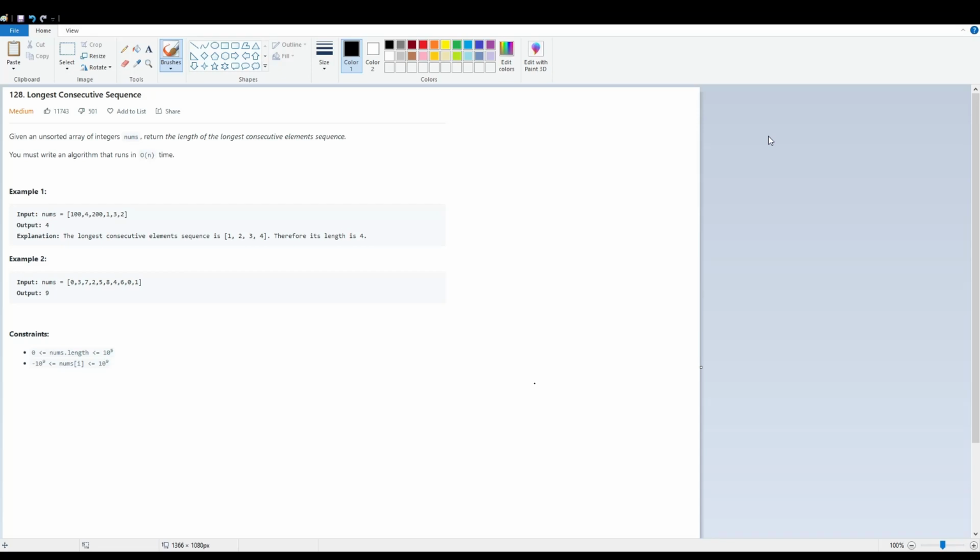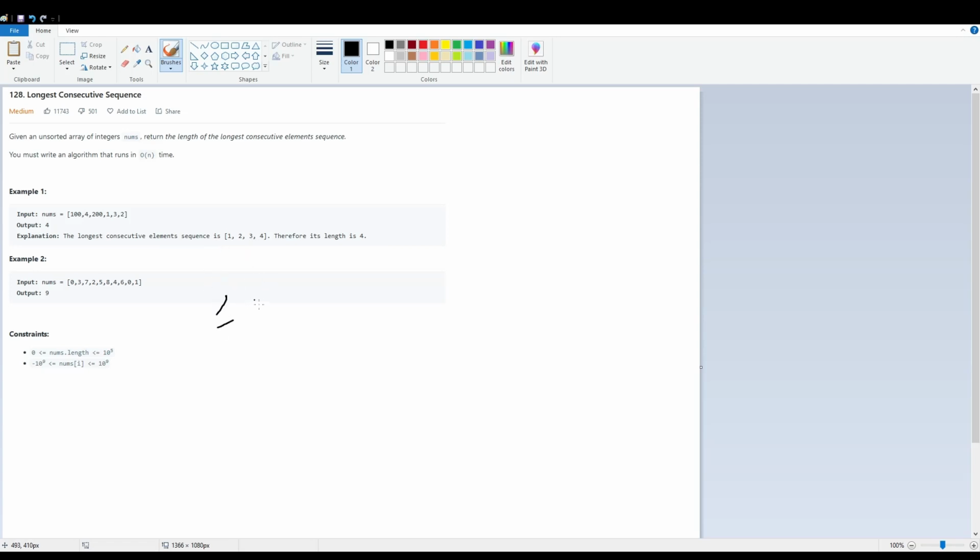Today I'm going to solve LeetCode 128, longest consecutive sequence. Given an unsorted array of integers nums, return the length of the longest consecutive elements sequence. You must write an algorithm that runs in O of n time. Consecutive means that the next element is greater than the previous element by 1.